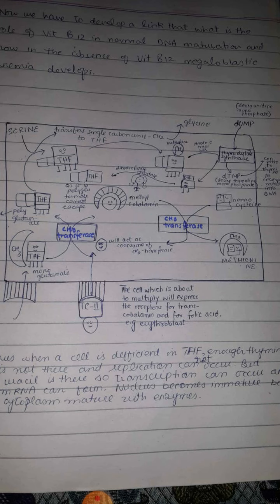If we have vitamin B12 deficiency, then homocysteine cannot be converted into methionine, and this methionine is actually required for the normal functioning of central nervous system, because it is responsible for the myelination of the neurons.